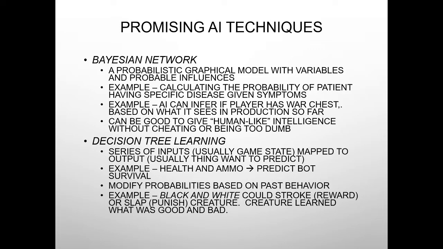Now, let's look at some of the promising AI techniques. There are six techniques which we'll be learning. First, let's start with Bayesian network. A Bayesian network is a probabilistic graphical model with variables and probable influences. Example, calculating the probability of a patient having a specific disease given symptoms.